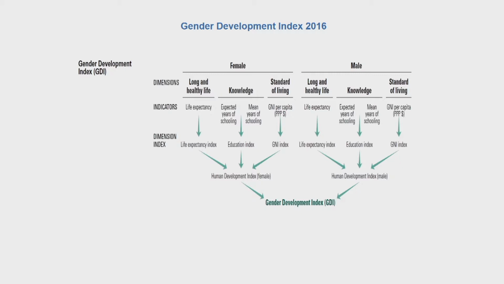So, as I was saying, the GDI uses the same variables as the HDI. The difference is that the GDI adjusts the average achievement of each country in life expectancy, education attainments and income in accordance with the disparity in achievement between women and men.